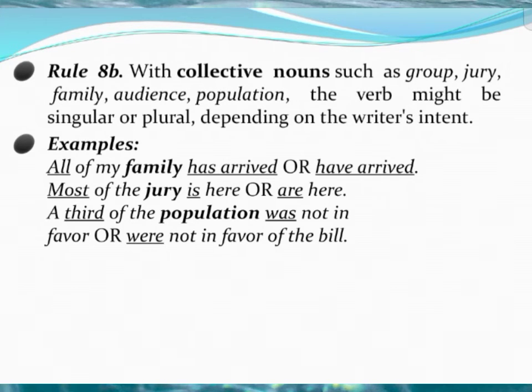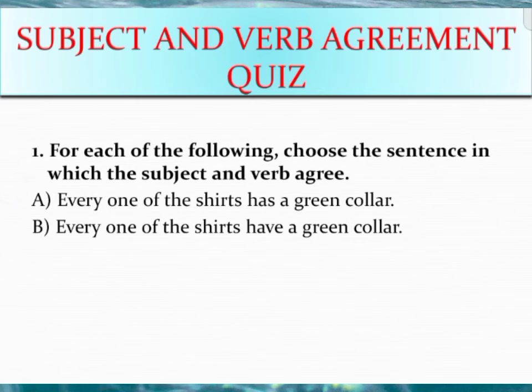Most of the jury is here or are here. A third of the population was not in favor or were not in favor of the bill. So according to this rule, collective nouns such as group, jury, family, audience, population are considered singular or plural subjects depending on the writer's intention.